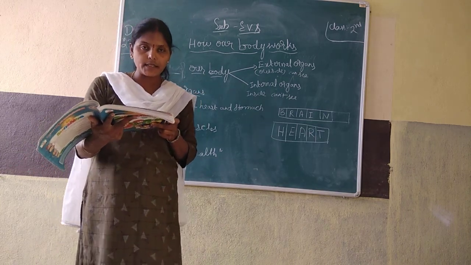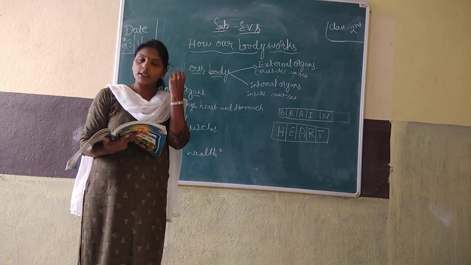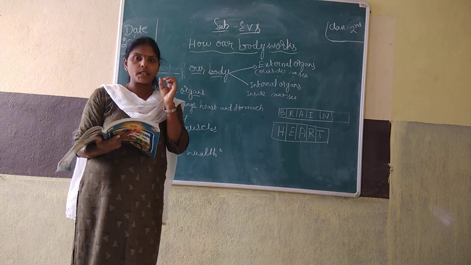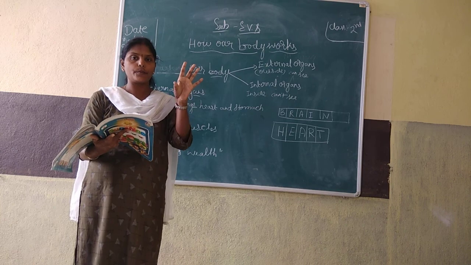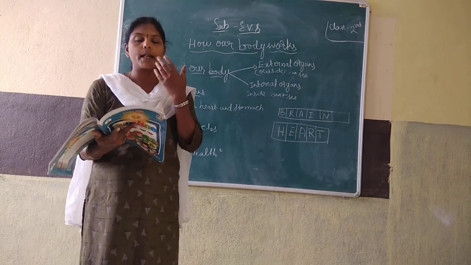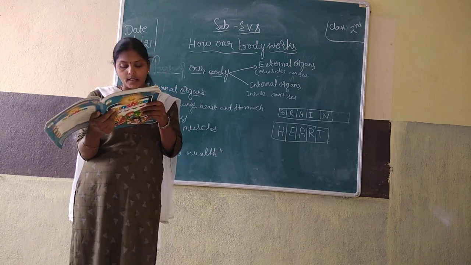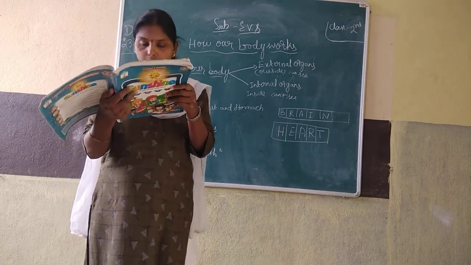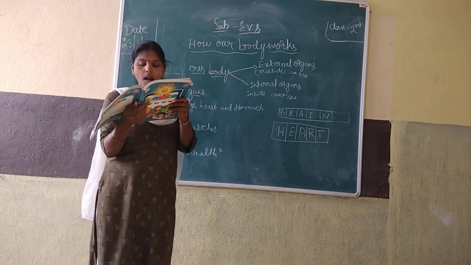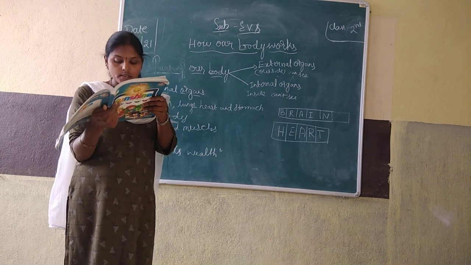The stomach digests the food we eat. What we are eating now will be digested and made into blood, and it will give us energy. So where does the food go after we eat? We swallow it. It goes into our stomach.